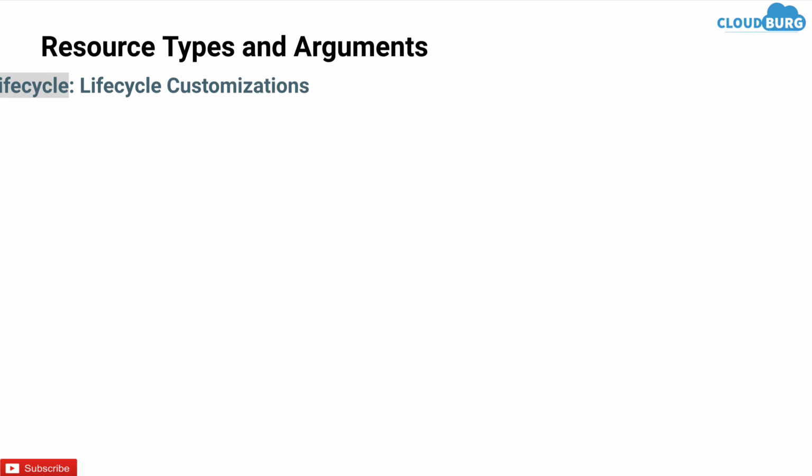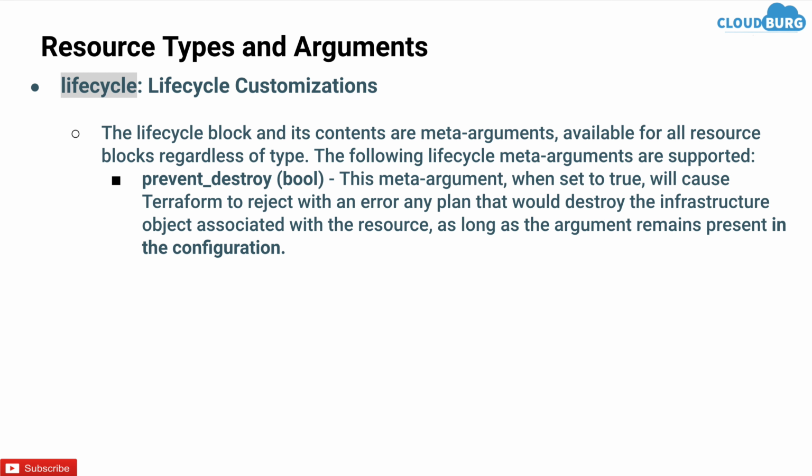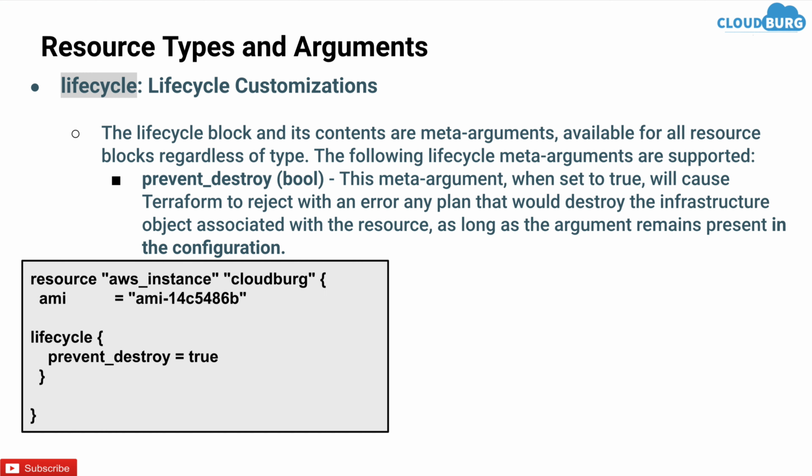Next is prevent destroy. All these are Boolean, like true or false. This meta argument, when set to true, will cause Terraform to reject with an error any plan that would destroy the infra object associated with the resource, as long as the argument remains present in the configuration. So here I have created one EC2 instance and in the lifecycle I have mentioned prevent destroy as true.